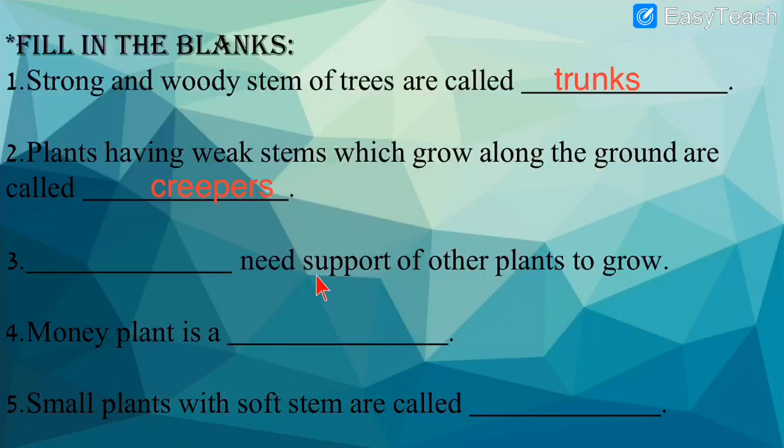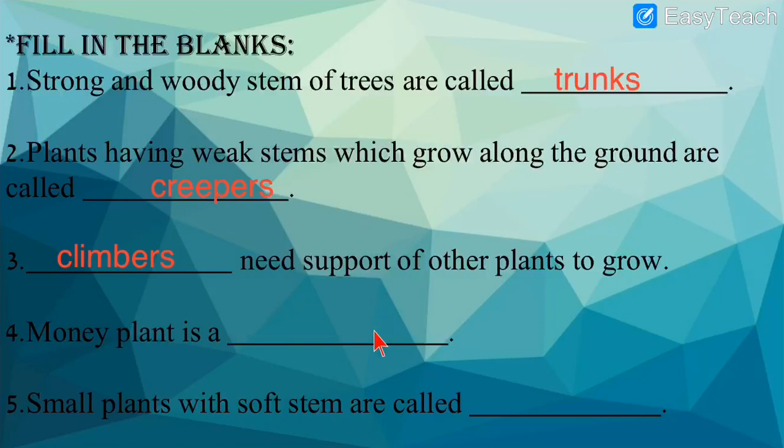Next, dash need support of other plants to grow. Which plants need support of other plants? Then they go up. I told you that they cannot grow without the support. So which are that type of plants? Yes, they are climbers. So let us write the answer. What is the spelling? C-L-I-M-B-E-R-S, climbers. I'll place it over here in the blank. Climbers are the plants that need support of other plants to grow. Then number 4.